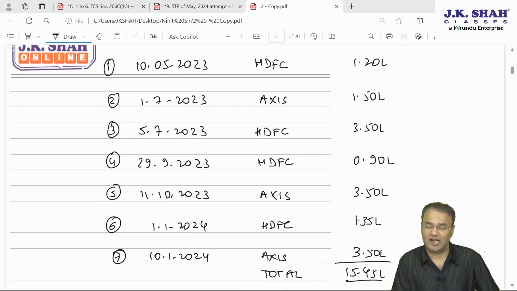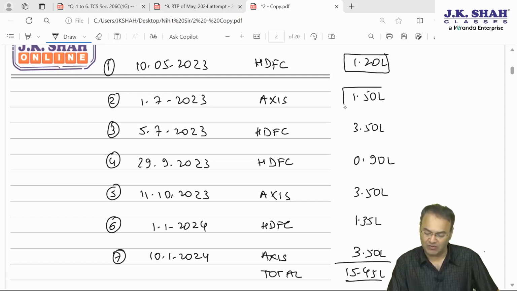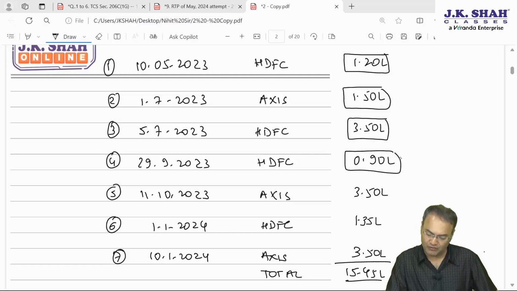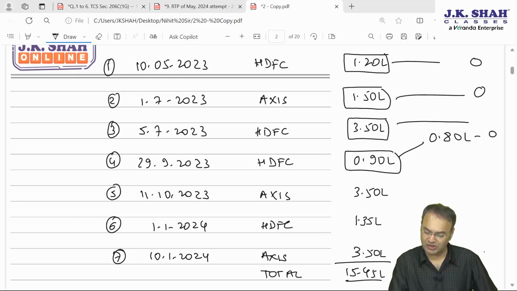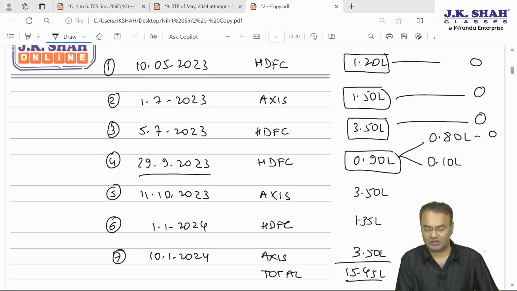All these transactions are eligible for no TCS on the first 7 lakh. So out of 7 lakh, the first 1 lakh 20 is gone. The remaining amount is 5 lakh 80. Then 1 lakh 50: 580 minus 150, we still have 4 lakh 30,000 left where no TCS would be collected. 430 minus 350, we still have 80,000 left on which no TCS. Out of this 90,000, the first 80,000 has 0 TCS, and the balance 10,000 will attract TCS. Now for this 29 September transaction, let's see whether it is for repayment of loan for higher education, attracting 0.5%, or it is the other way around.